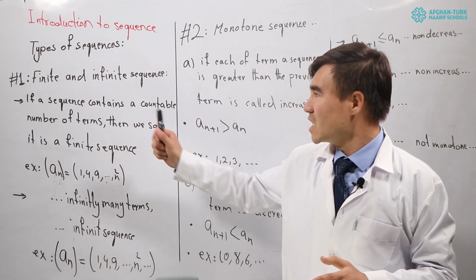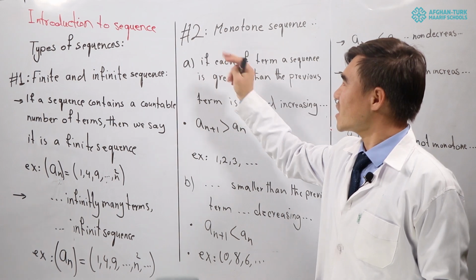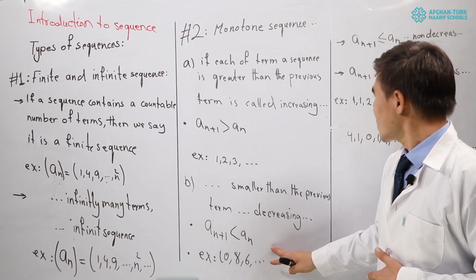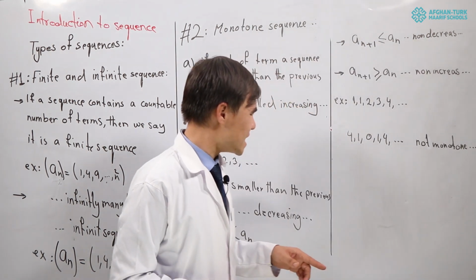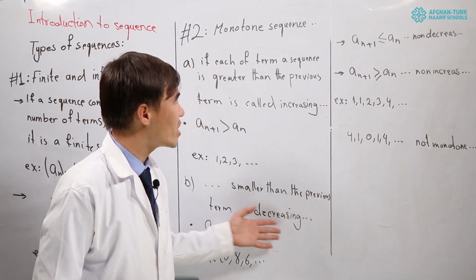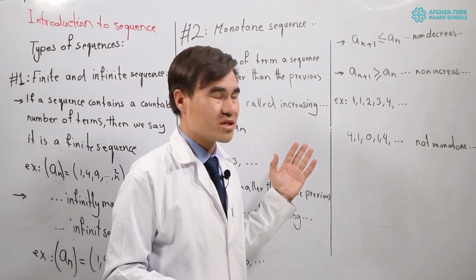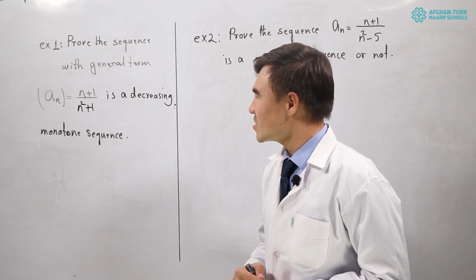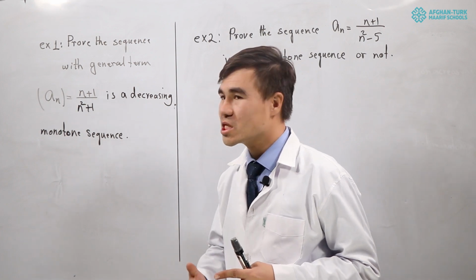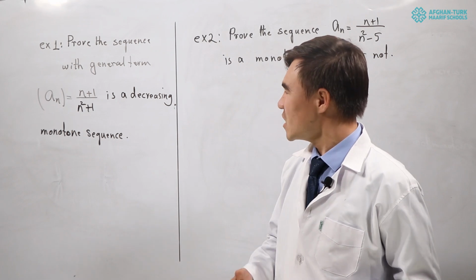Okay, dear students, we had two kinds of sequences. One was finite and infinite sequences, as you learned. The second was monotone sequences. In monotone sequences, we divide them into 4 parts. Okay, dear students, we will have some examples for this next, and we will solve one or more examples to show how we can show that the given sequences are monotone, or which is decreasing, or which is increasing. According to the conditions, we will see which sequence is monotone or not, or increasing, decreasing, non-decreasing, and non-increasing.